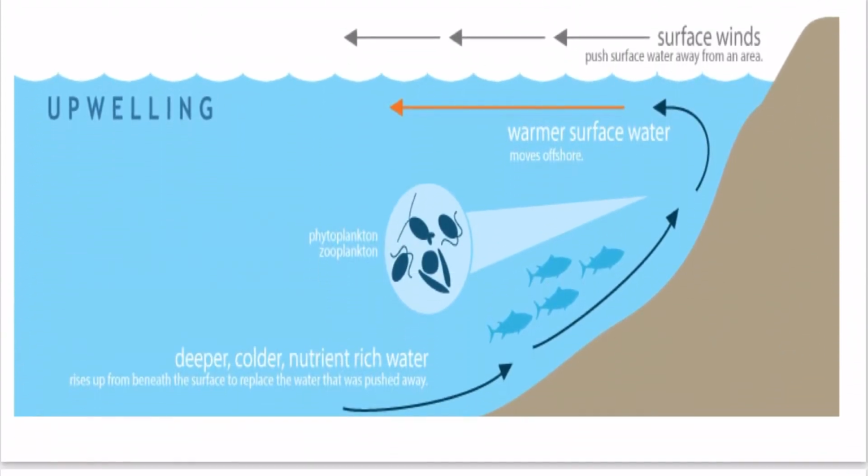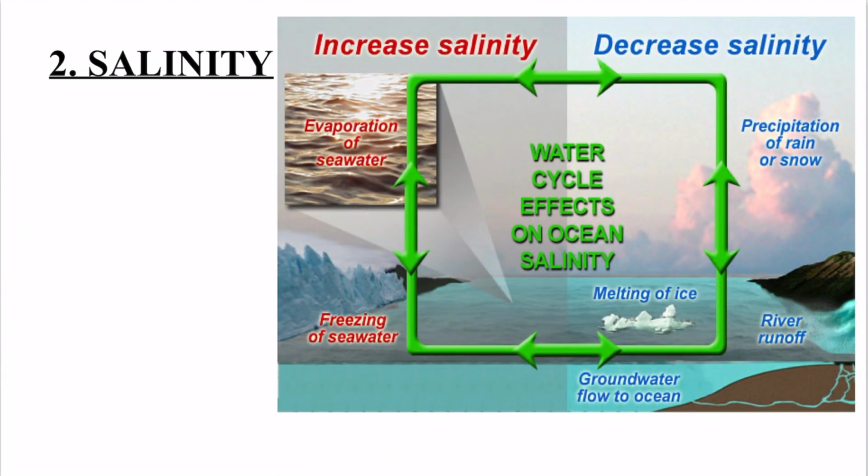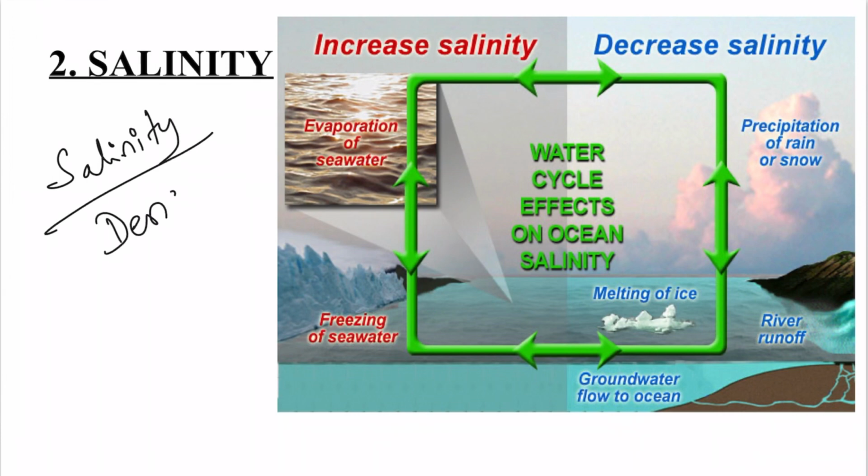As you can see in this diagram, deep, colder, nutrient rich waters are moving up, and with this nutrient move up the fishes, and that is how the fishing ground is created at the upwelling zone. Another factor which is creating the water to move is salinity. Salinity is also defining the density here. In case of ocean water, salinity also defines density.